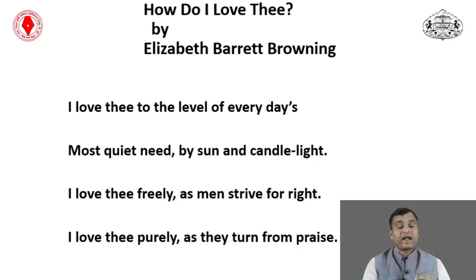Also we have candlelight. Of course, when there is no sun, a candle is able to fulfill our requirement in our house or in our cabin, whatever it may be. So a candle can reflect the sun for some point of time.